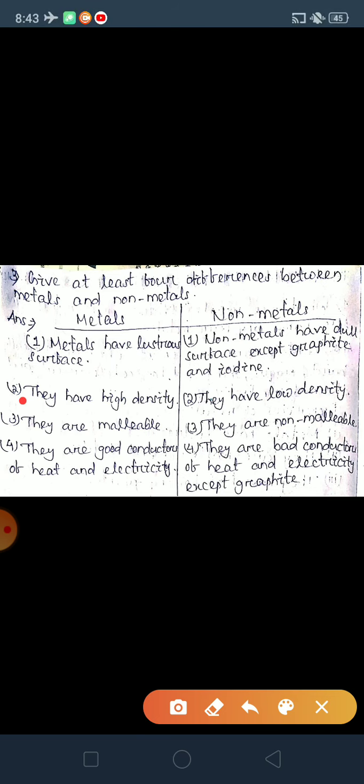The third one, metals are malleable, non-metals are non-malleable. Fourth one, metals are good conductors of heat and electricity, whereas non-metals are bad conductors of heat and electricity, except graphite, because graphite is a good conductor of heat and electricity. Okay.